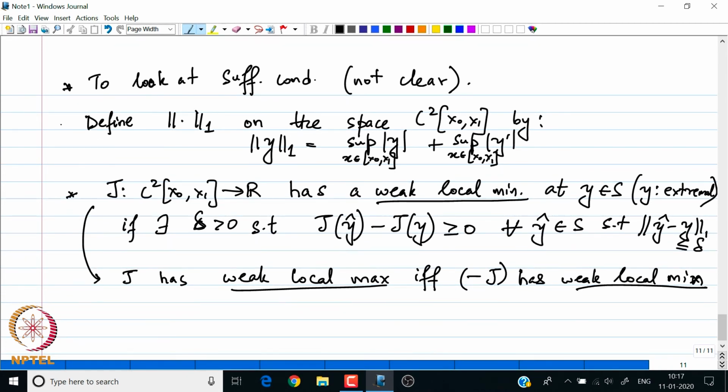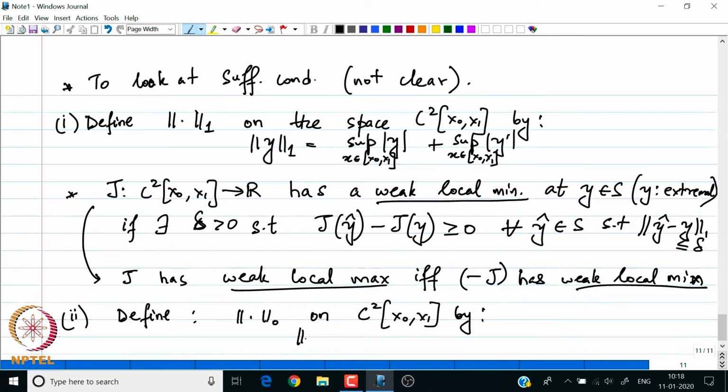Let me call this 1. I also describe another norm, the 0 norm, as follows. I define my 0 norm on C2 of x 0 x 1 by the 0 norm of y is the supremum of y for all x in x 0 to x 1.